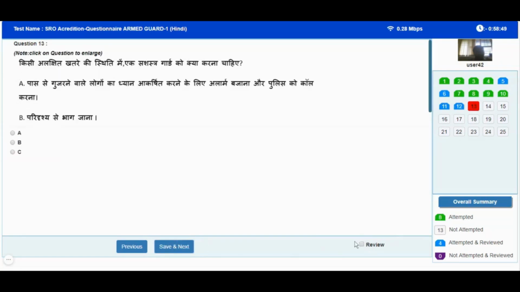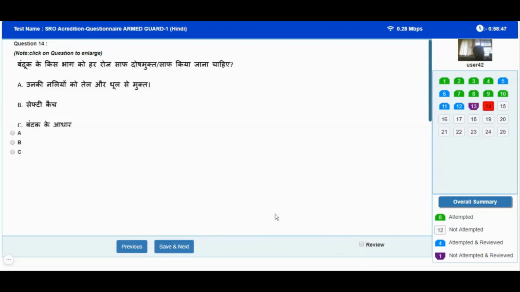At the top right of screen, there is one timer. That timer denotes the time till completion of your exam. As you proceed the exam, this time will get reduced. In this exam, I still have 58 minutes till completion of my exam.